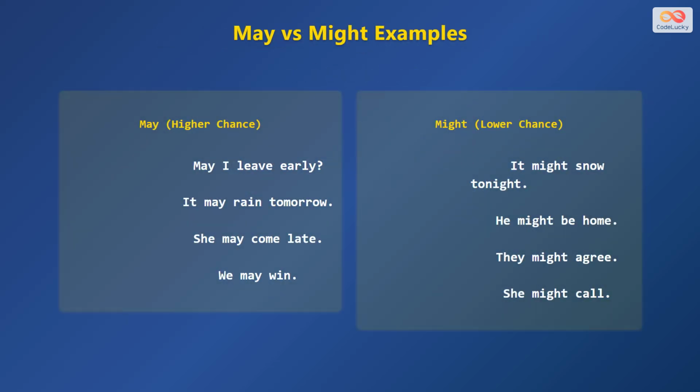Here are some examples. May is used when the chance is higher, or when asking for permission, like may I leave early or it may rain tomorrow. Might is used when the chance is lower or more uncertain, such as it might snow tonight or he might be at home.